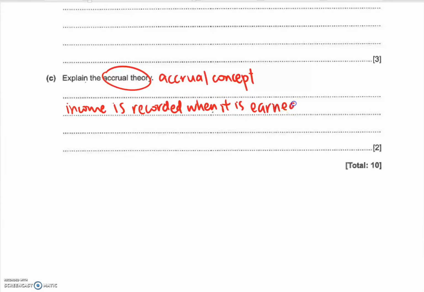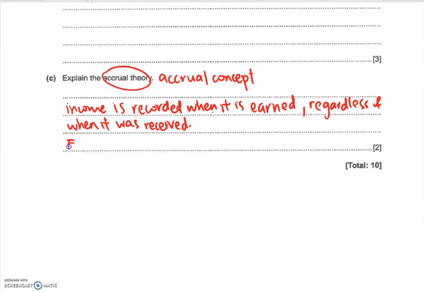Okay, I only record when I earn the income. I don't care, regardless of when it was received. I don't care when it was received. Received this year, received next year, I don't care. I only care when is it earned.